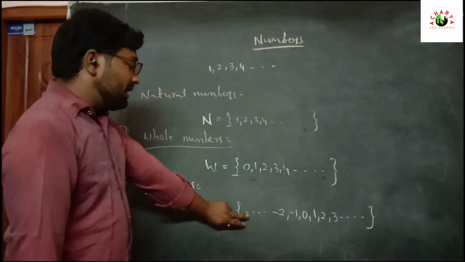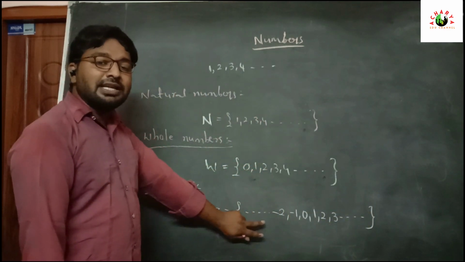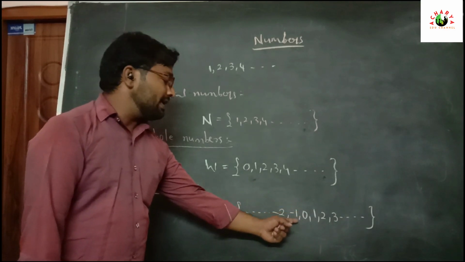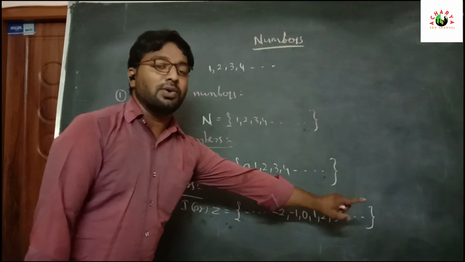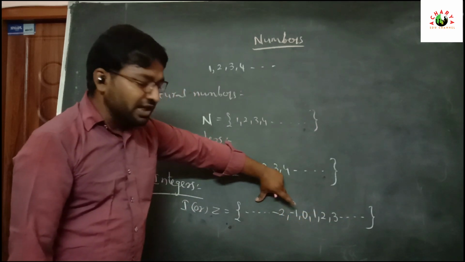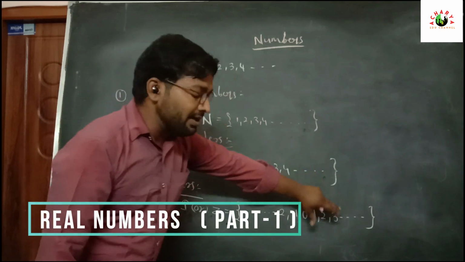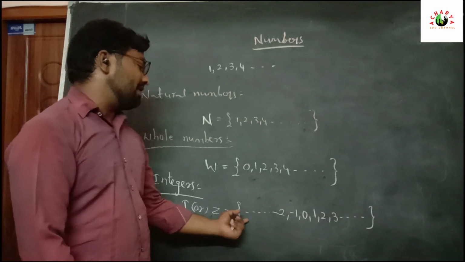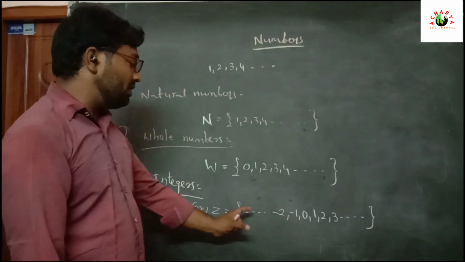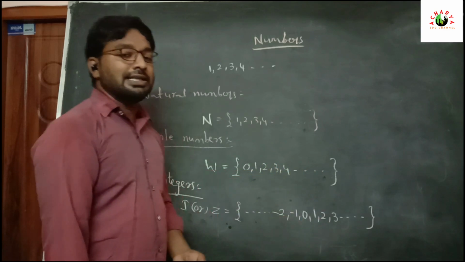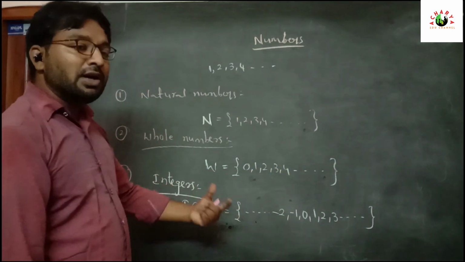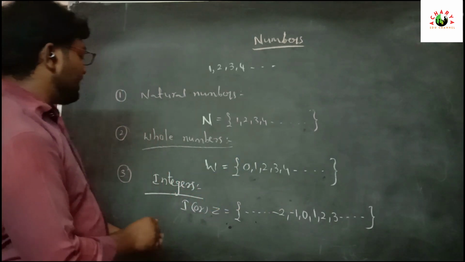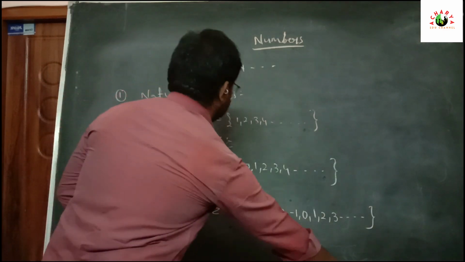Here it starts from minus infinity; we don't know where the starting number is. Here -2, -1, 0, 1, 2, 3 and so on, the combination of negative numbers and positive numbers along with 0. In this set there is no smallest integer and no greatest integer. So what is the smallest integer? Undefined. What is the greatest integer? Undefined.